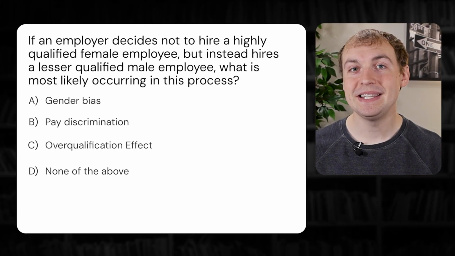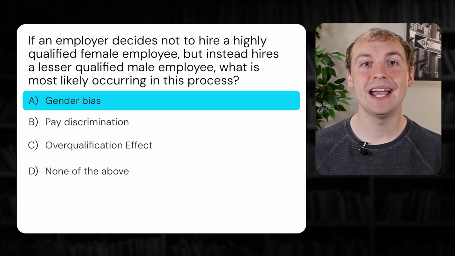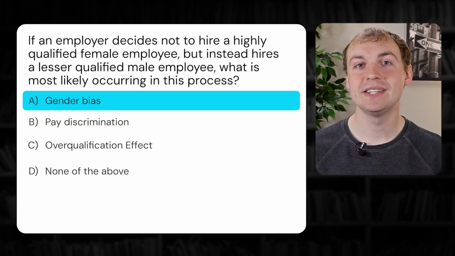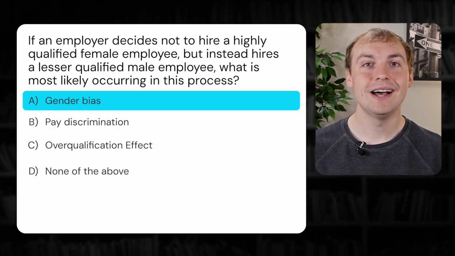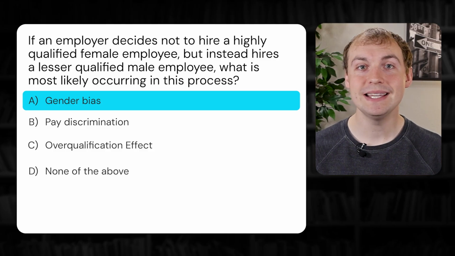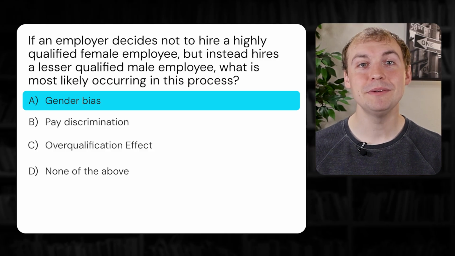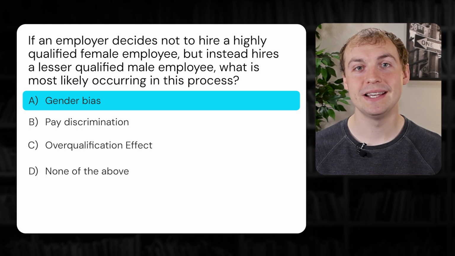For this question, the best answer is A. In this question, we see that gender bias is likely clouding the hiring process. And this is what makes option A the best answer. While laws in the United States prohibit discrimination based on a person's skin color, race, sex, religion, or national origin, we continue to see different biases affecting the hiring process.